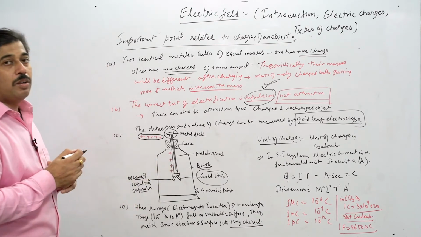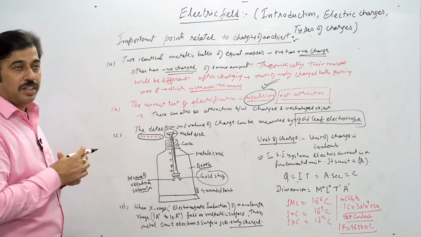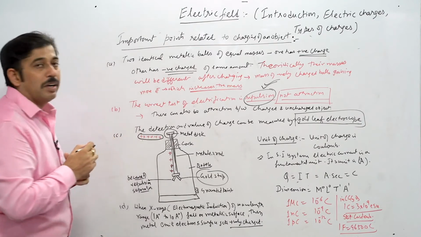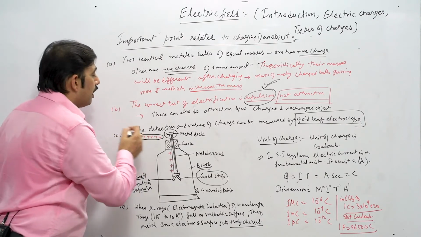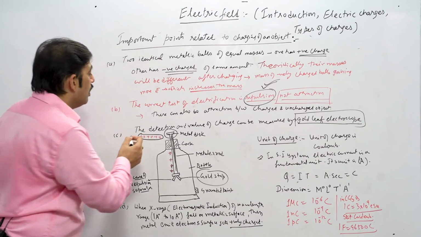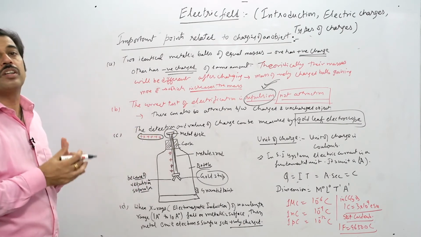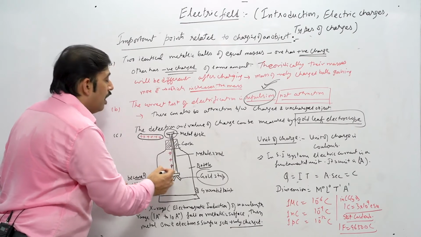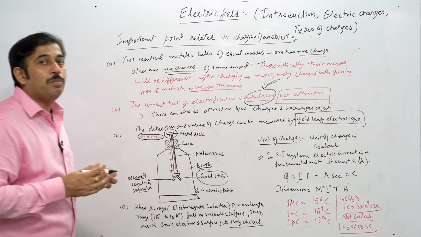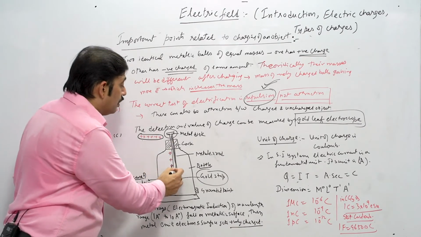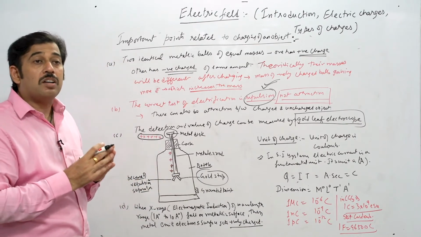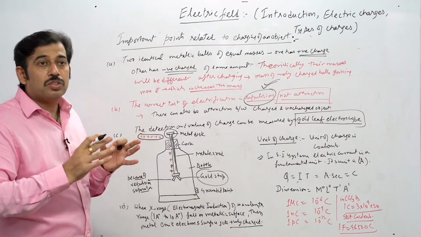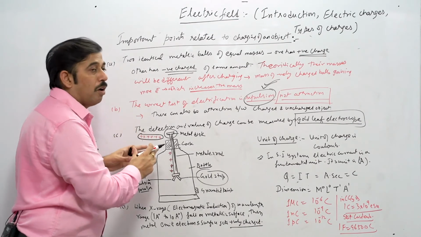Now how can we find out that charge is being introduced in this particular setup? By introducing certain objects near that metal disc, if they have certain kinds of charges and are brought near the metal disc, it will introduce more charges. The moment it acquires more charges, you will see that the charges are of the same polarity, because of which these two strips will start repelling each other. That shows that the process is going on here.